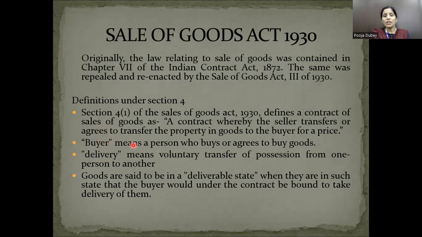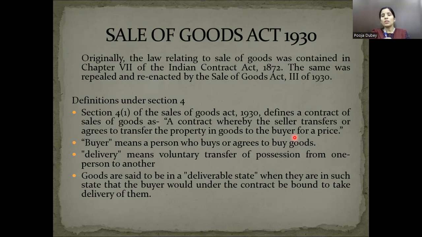Then who is a buyer? A buyer means a person who buys or agrees to buy. In all contracts of sale, the ownership of the goods is not transferred with immediate effect. In many cases, the goods will be transferred on a future date. Whenever you are purchasing online, the product will be delivered to you on a future date, whether you have paid the price or you will pay the price at the time of delivery. So there are the goods, and that's why someone is a buyer or a seller.